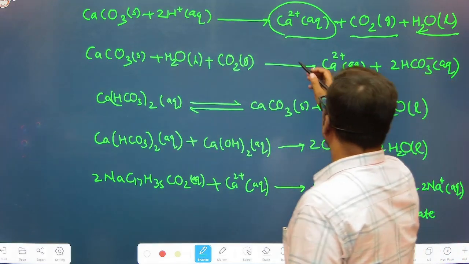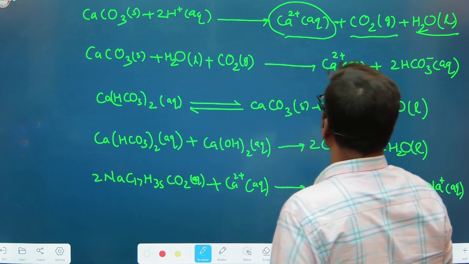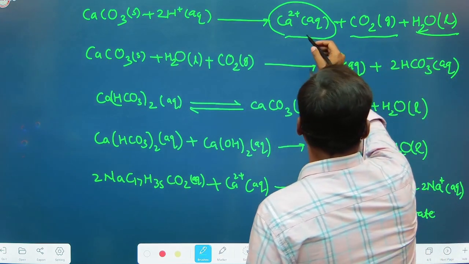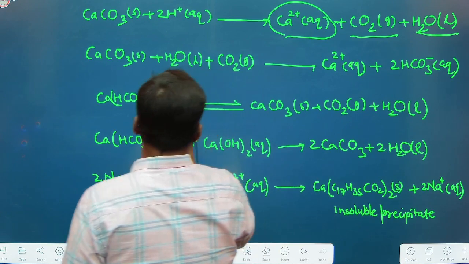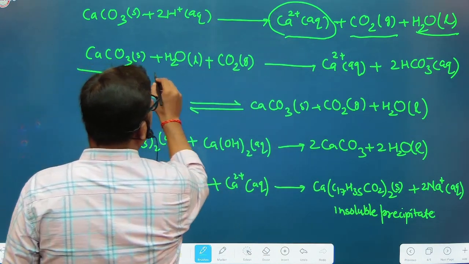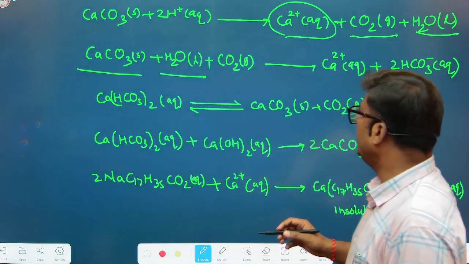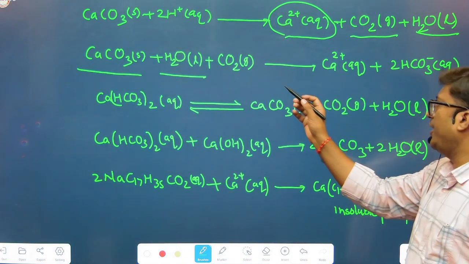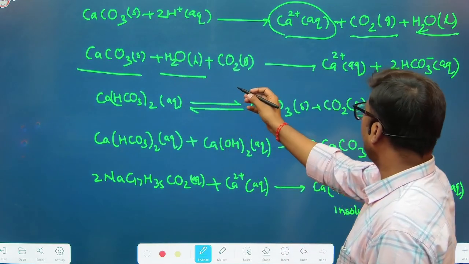So this calcium 2 plus aqueous, because of the formation of the calcium bivalent cation, and once this calcium carbonate reacts with H2O, actually they are insoluble in H2O. But once an excess amount of CO2 is added in this particular mixture, then the solubility increases.